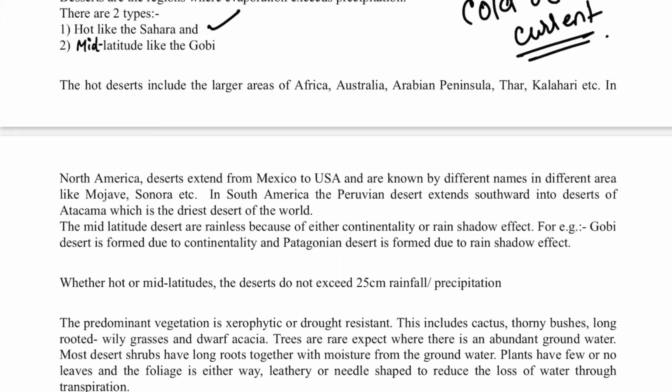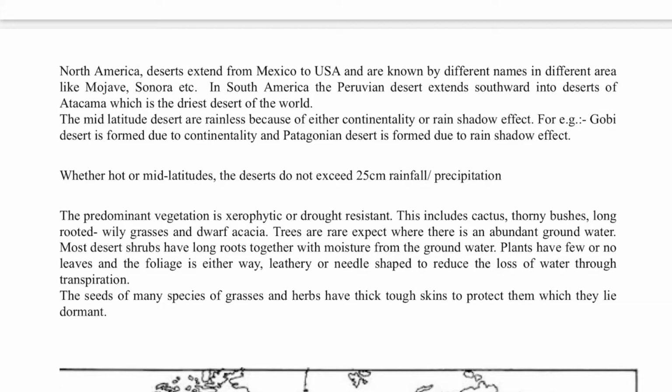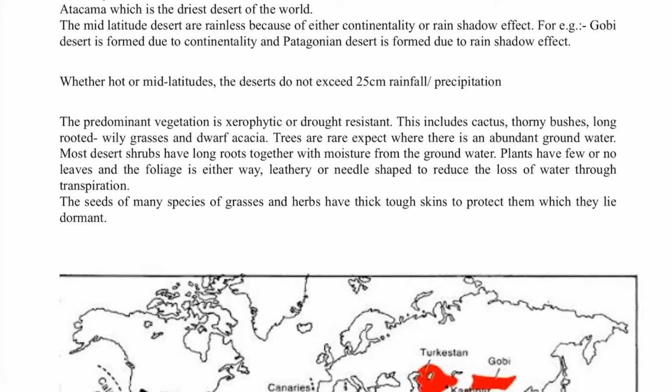So we have two deserts around the world, like the hot desert Sahara, and mid latitude temperate kind of desert like the Gobi desert in China and Mongolian border. So the hot deserts include the larger areas of the hotter areas in the tropical areas and the subtropical areas like Africa, Australia, Arabian Peninsula, the Thar Desert of India, Pakistan, the Kalahari Desert in Southern Africa. And the North America desert extends from Mexico to USA and is also known by different names like the Mojave, like the Sonoran, and you have South American Peruvian desert also. Then if we talk about the mid latitude deserts, you have Gobi desert, you have Patagonian desert, all those.